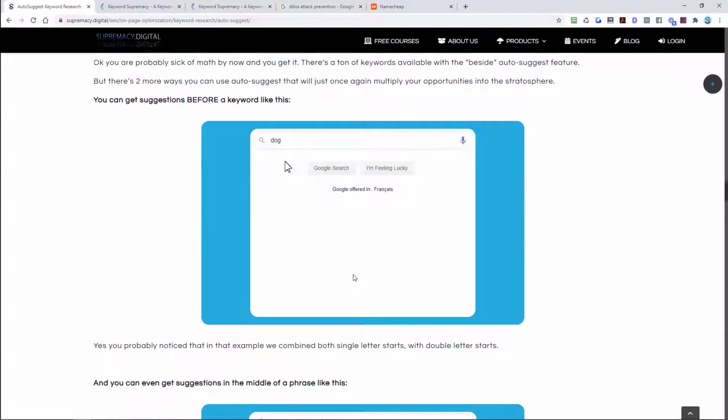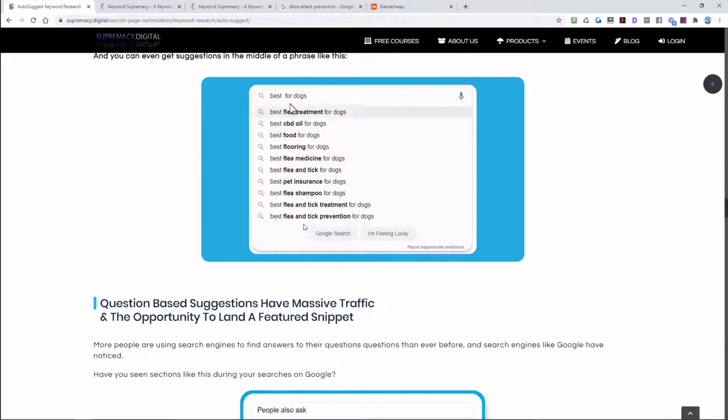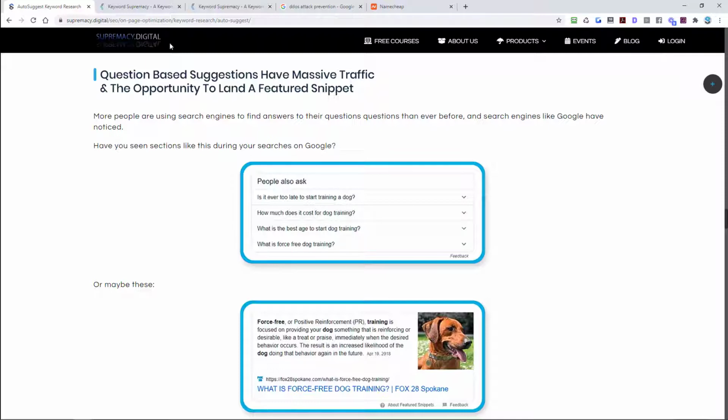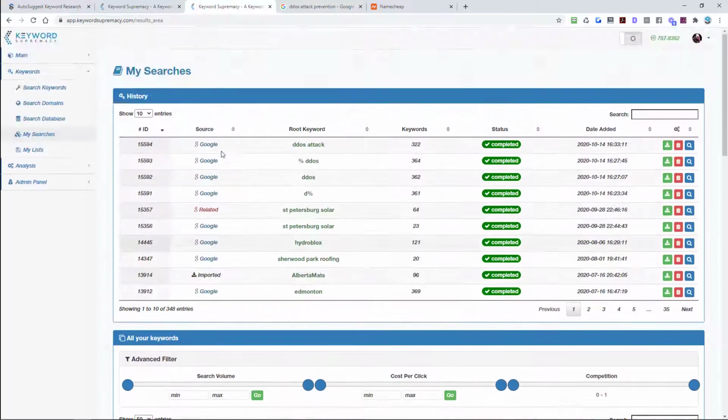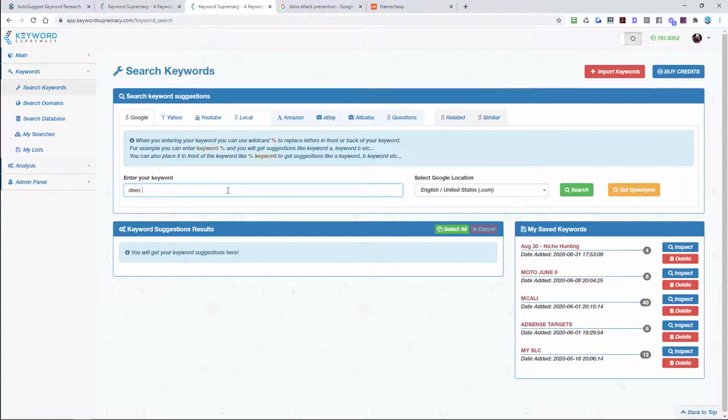So now we're going to do some of the other stuff. We did a middle. We also did a middle to find some words. Question, we can do a question. We haven't done that, so let's go ahead and do a question. So we're going to go back to keywords, and we're going to search. We can ask a question: does DDoS, or how to DDoS, or something like that. It can be any question.